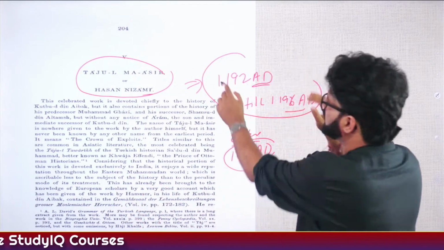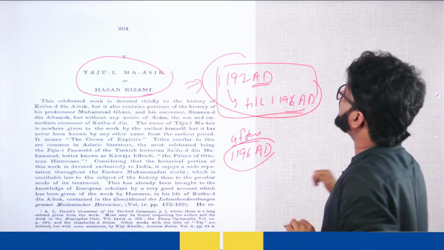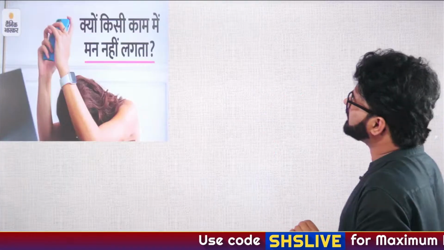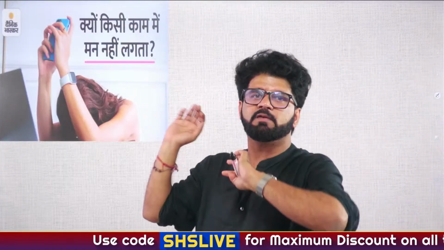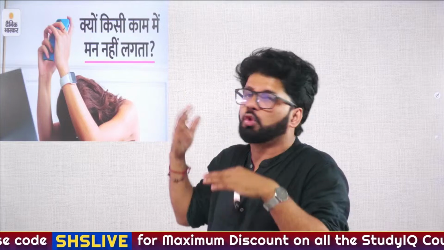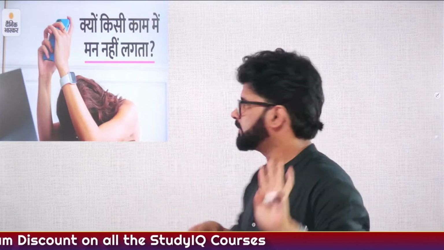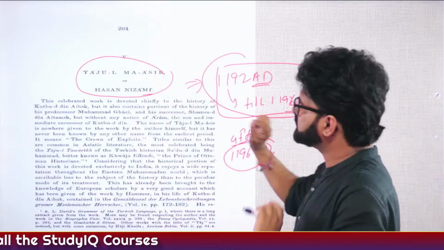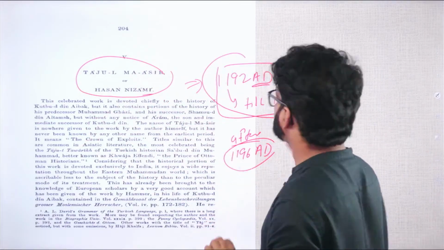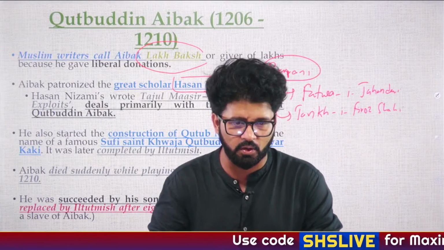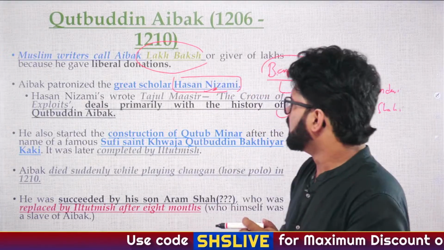But the story or the history which he has written from 1192 AD to 1196 AD, that is actually very reliable and trustworthy. So maybe he was not writing from his whole heart, because patronage was not given by Iltutmish. So please pay attention to this fact. This is important. Hasan Nizami, and which book did he write? Tajul Masir. These books and names are important. Yes, Barni was an author.